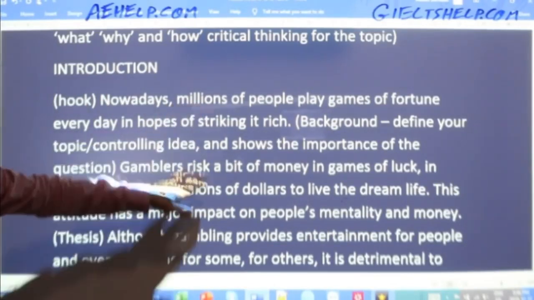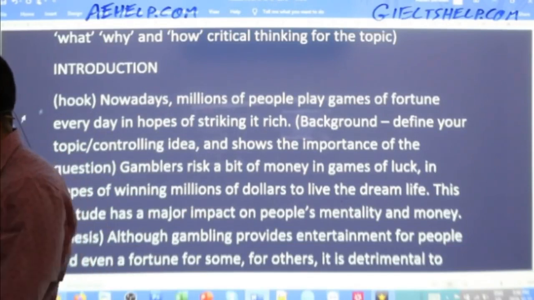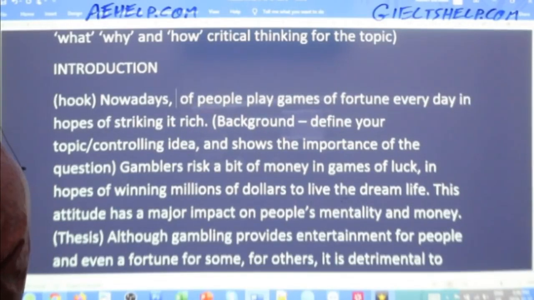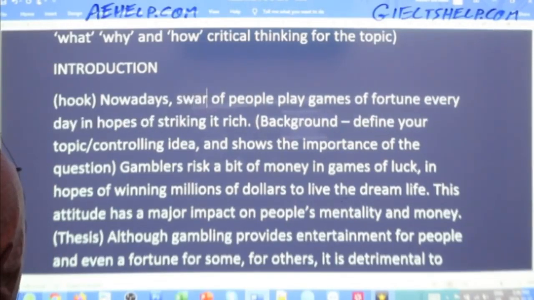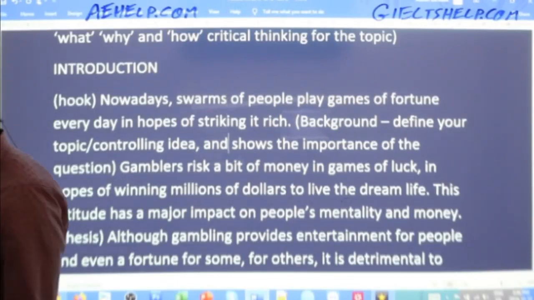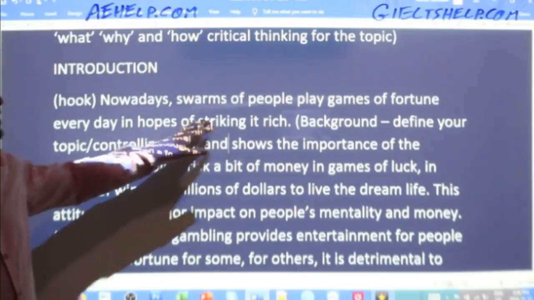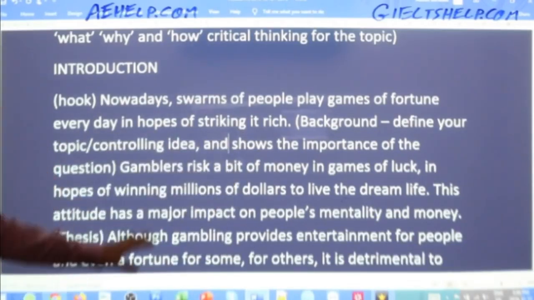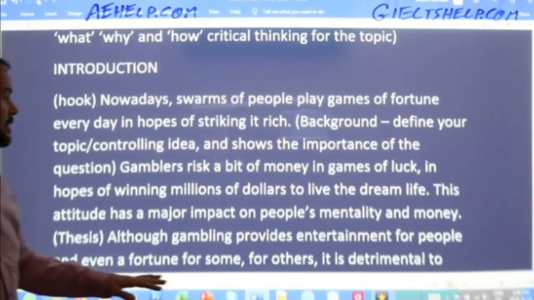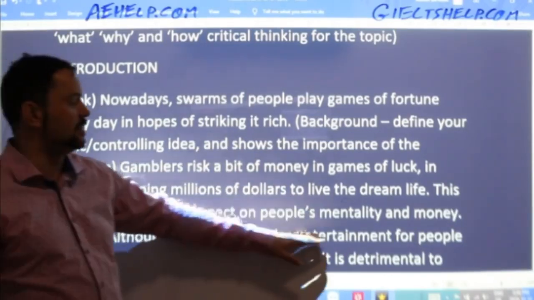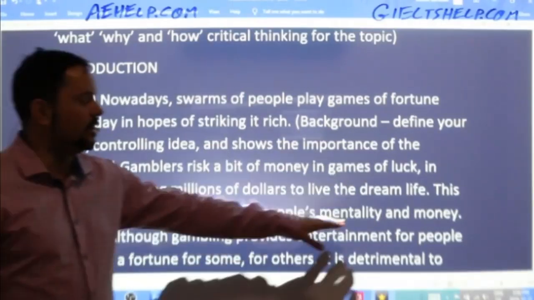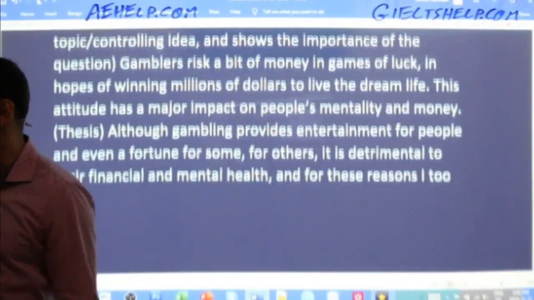So because I have millions here and millions here, I'm going to take out the first one. And use a qualitative word, swarms of people. Okay? Nowadays, swarms of people play games of fortune every day in hopes of striking it rich. Gamblers risk a bit of money in games of luck in hopes of winning millions of dollars to live the dream life. This attitude has a major impact on people's mentality and money.